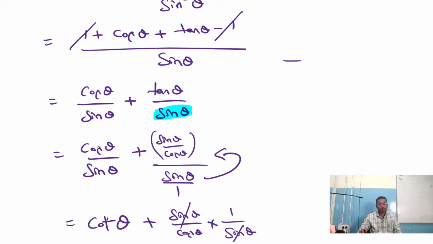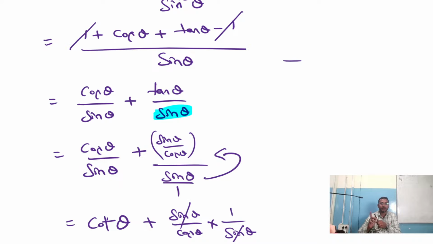I think the problem is clear till here. Am I right? Now we are just stuck with cosecant theta. What to do? Any guess? What has to be done? We got cos theta. Then here we have got tan theta. Cos theta by sin theta plus tan theta by sin theta.